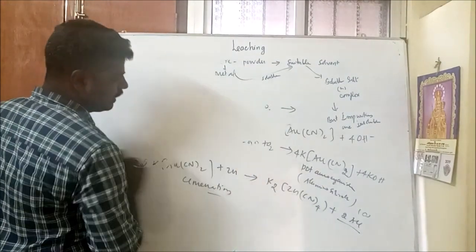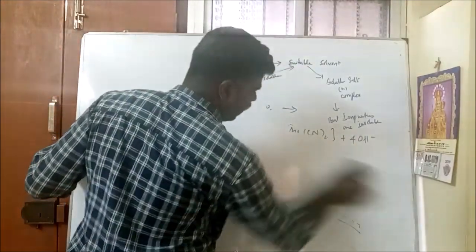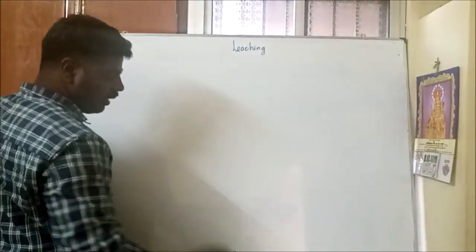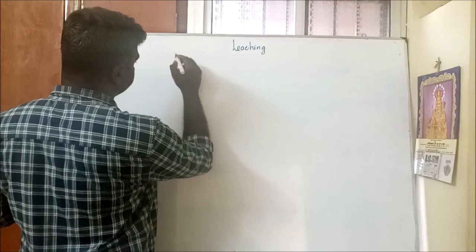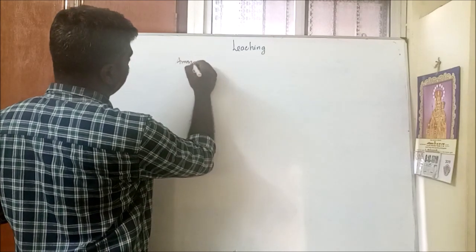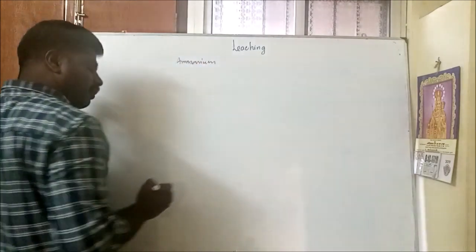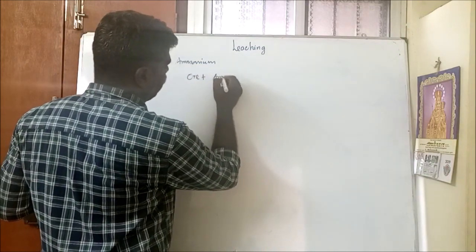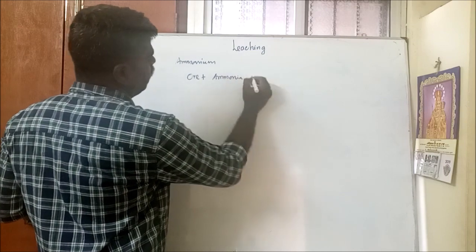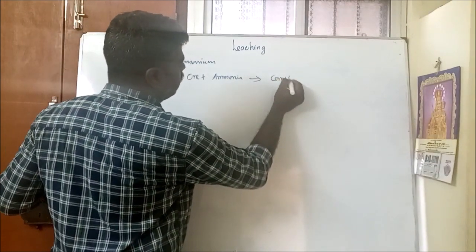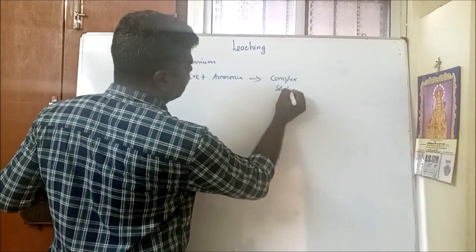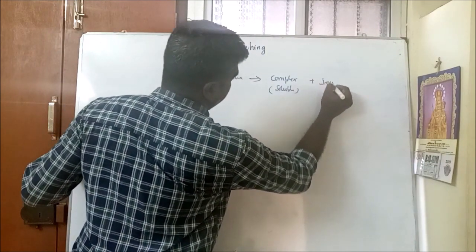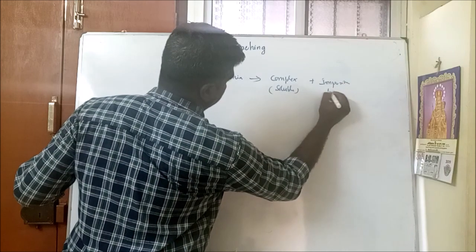Next, the second type of leaching, ammonia leaching. Let me take ammonia leaching. Ammonia leaching is nothing but this: the crushed or powdered ore is mixed with ammonia. While mixed with ammonia, it forms a soluble complex. Impurities are insoluble.